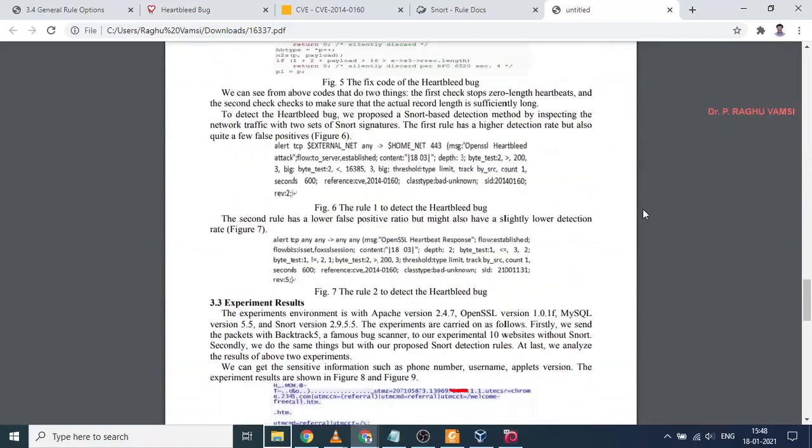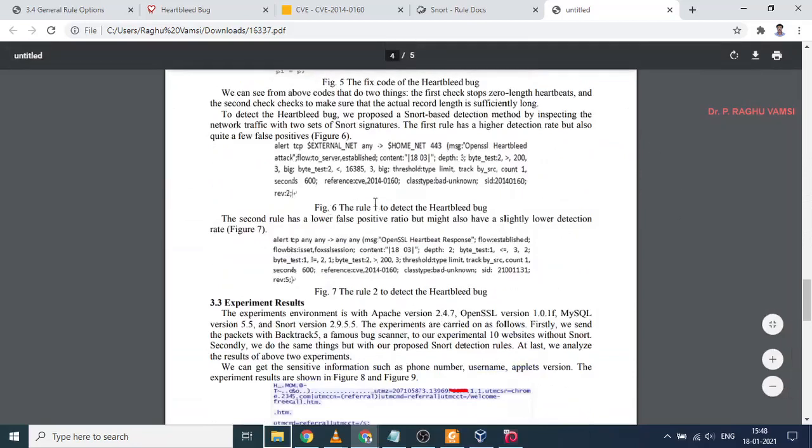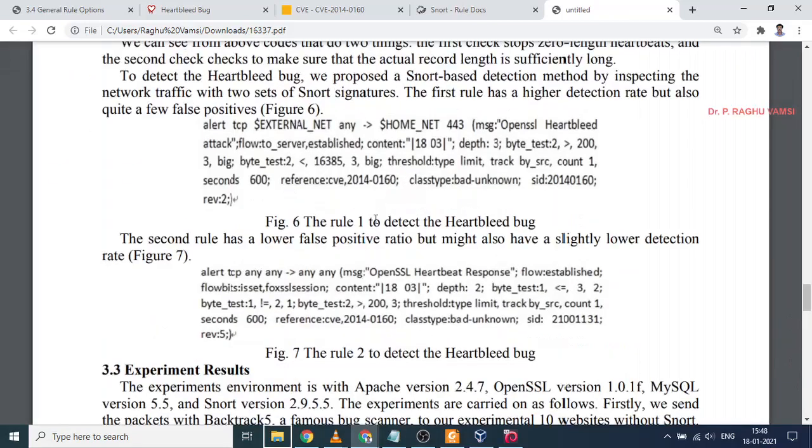So what they have done is, they have the common vulnerability reference CVE 2014-0160. This is the rule placed in Snort: from any external network to the home network with HTTPS as the service, 443 as the port number.